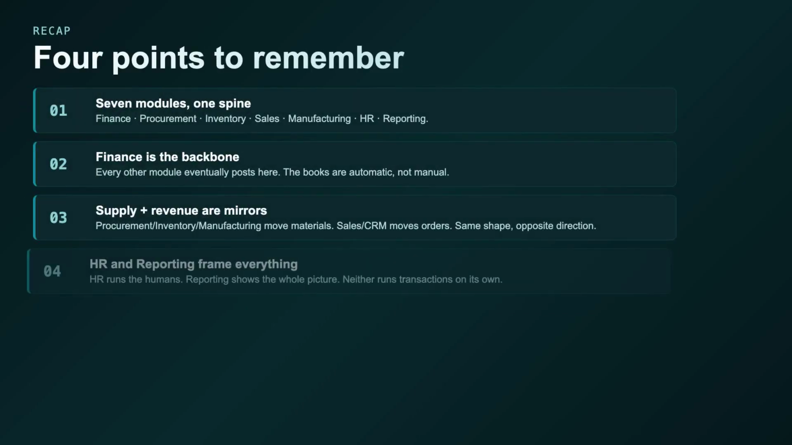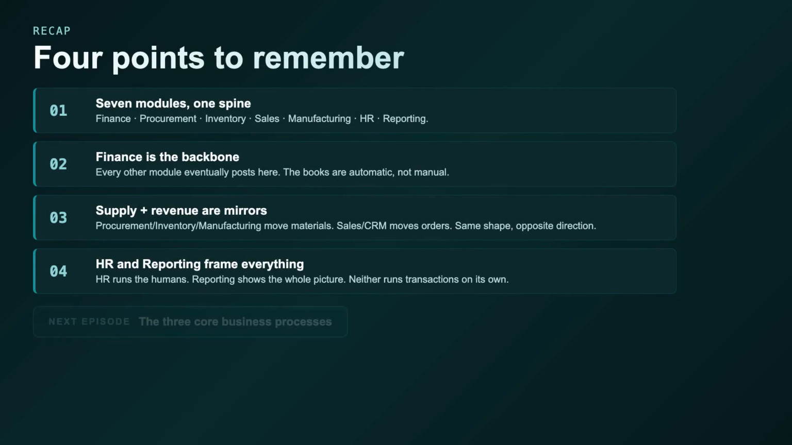Quick recap. 7 modules: finance, procurement, inventory, sales, manufacturing, HR, reporting. Finance is the backbone. Every module posts to it. Supply and revenue are mirrors. Materials one way, orders the other. HR and reporting frame everything. One runs the humans, the other shows the picture.